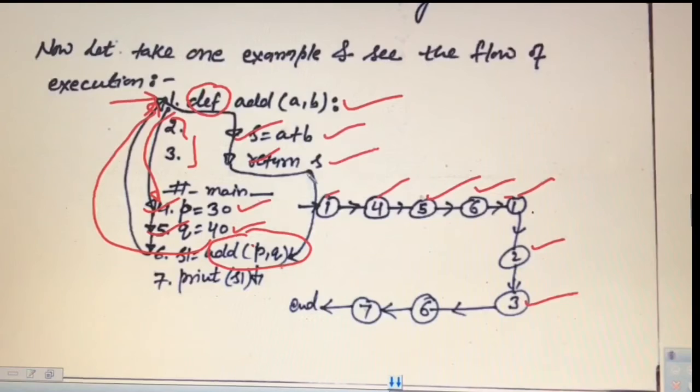It will return in this case because it is returning some value, it will return to the same instruction in which the function was called. So it will return to 6. Then after that this 7 will be executed, and then this is the end of the program.